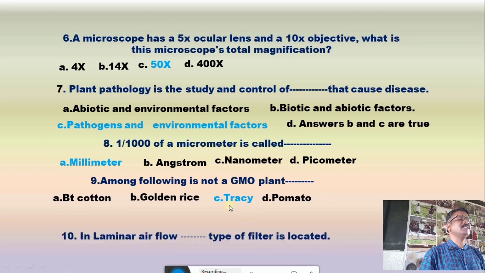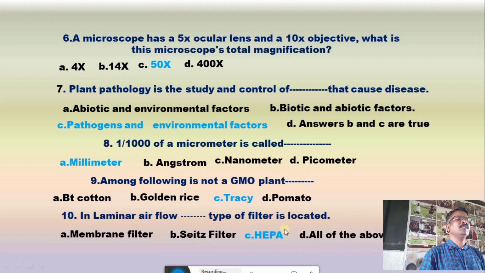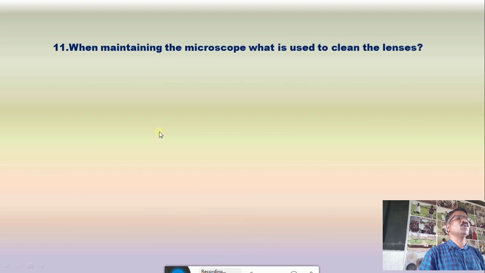The question number 10 is, in laminar airflow, dash type of filter is located. The option A is membrane filter, B is Sies filter, C. HEPA filter, and D is all of the above. The correct answer is HEPA filter. Then question number 11, when maintaining the microscope, what is used to clean the lenses?